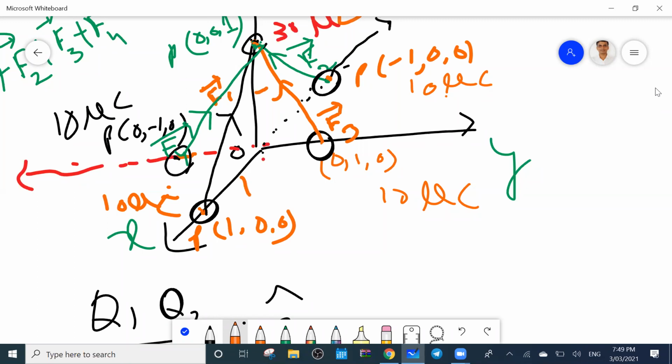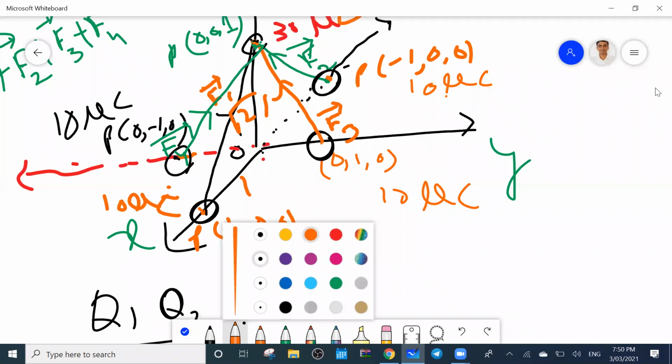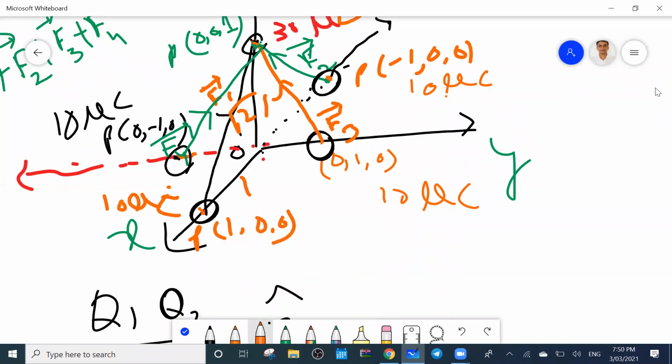Right angle triangle. So the distance is 1 square plus 1 square, root over. So this distance will be root 2, from this point to this point.